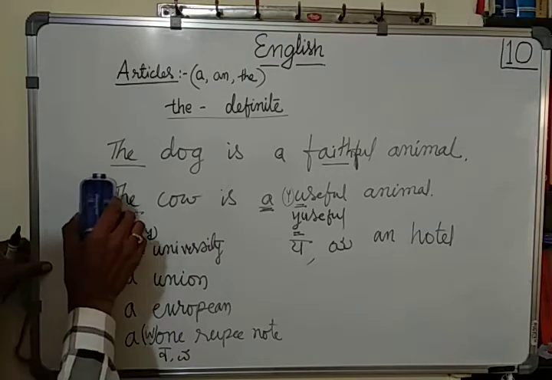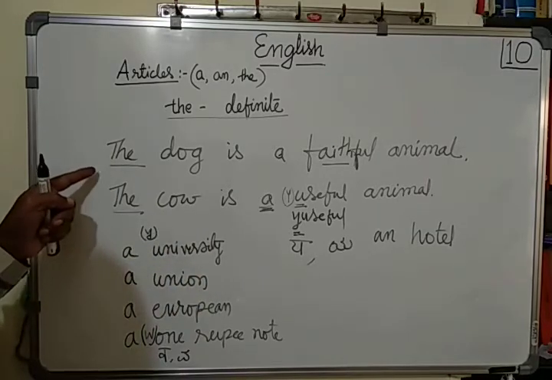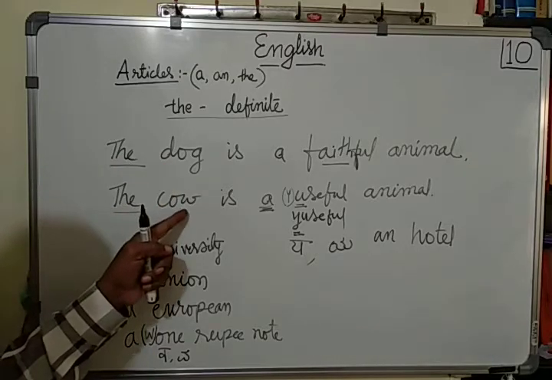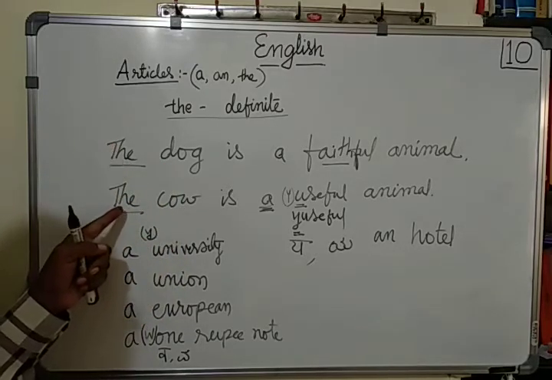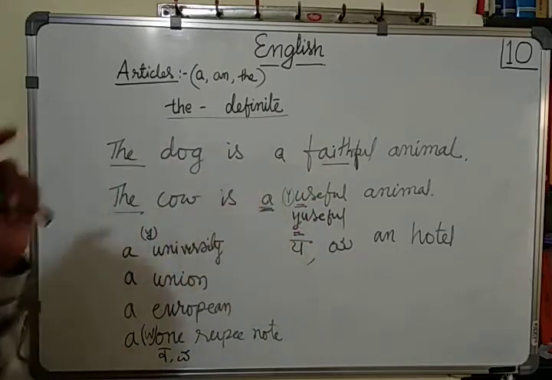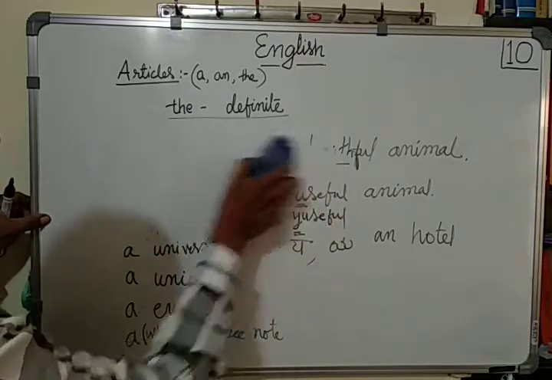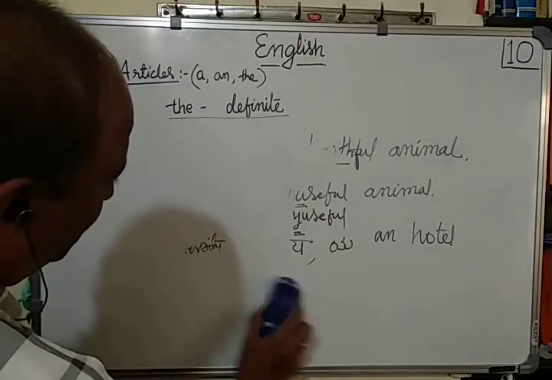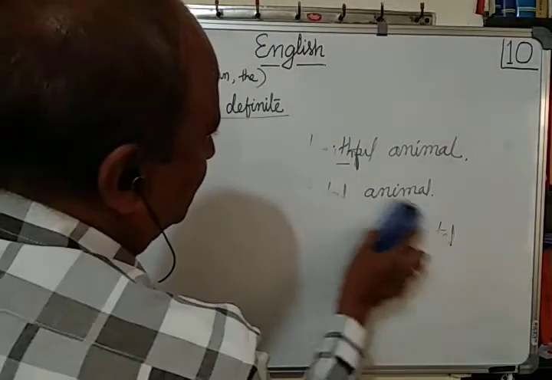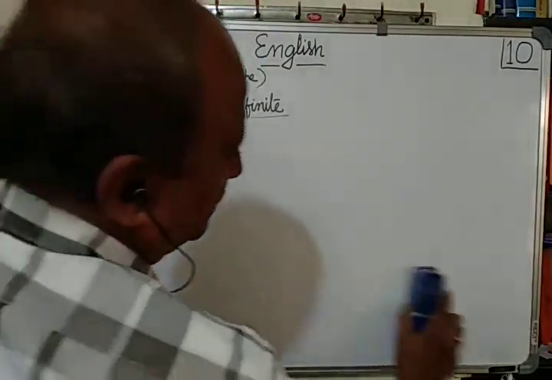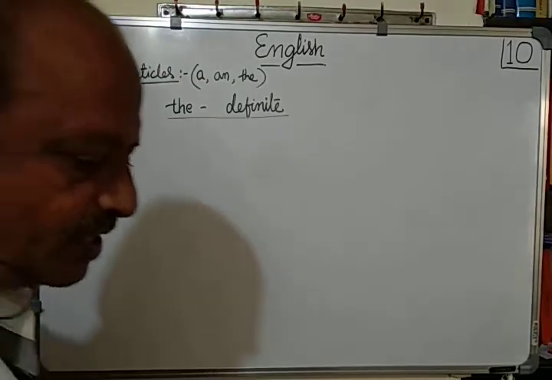The dog is a faithful animal. Here it refers to all the dogs, and here it refers to all the cows. So we use the for the whole group. That means the class of animals or class of anything. When we refer to the whole class of animals or people or things, we use the. I think it is clear.